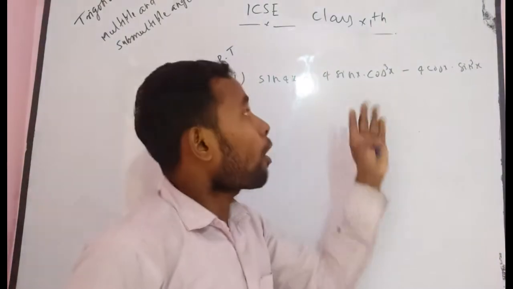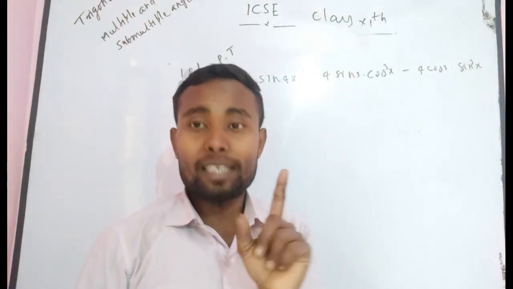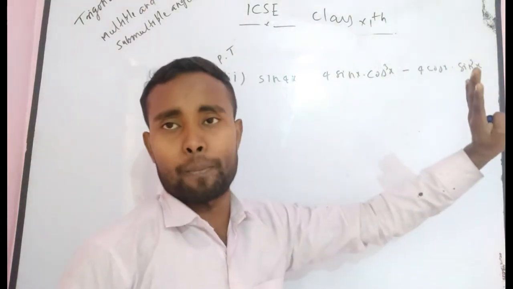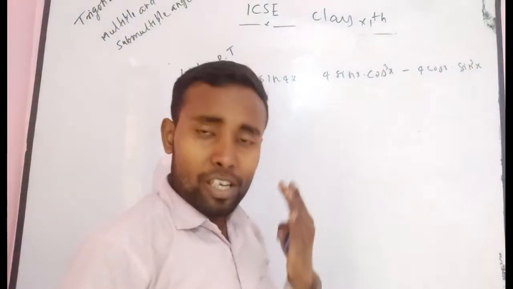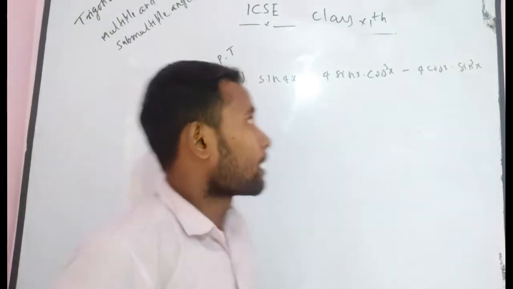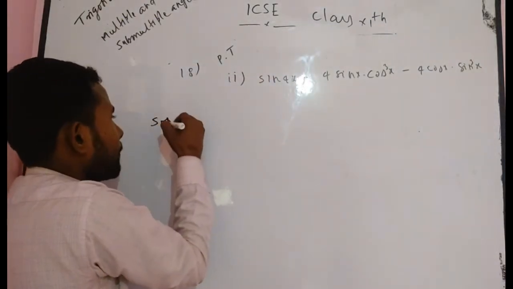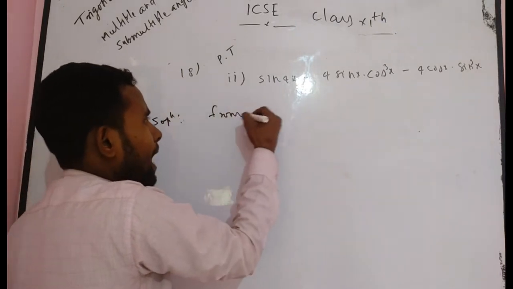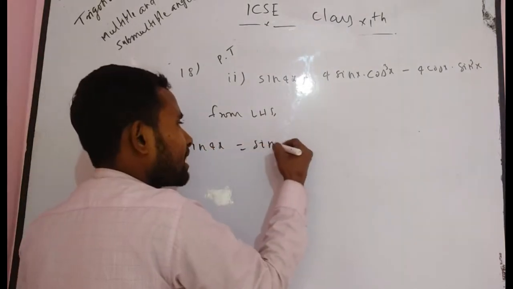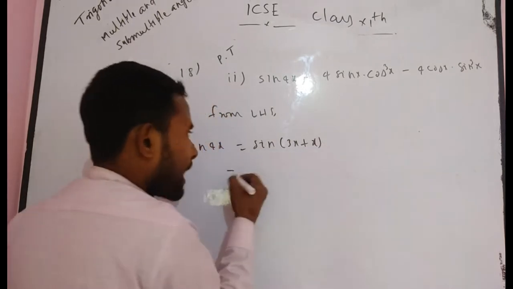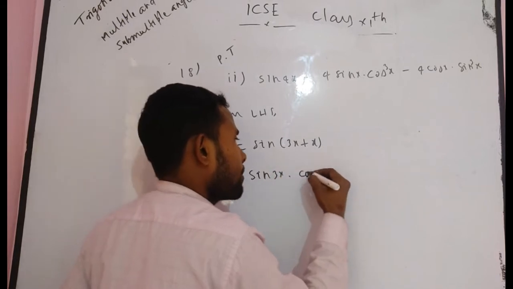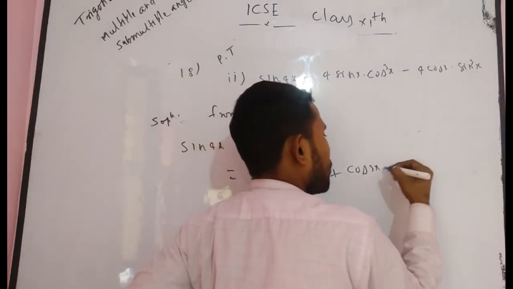That means at that point where x is single times, that means 1x, cos 1x whole cube, you have to convert simply by any way. But definitely I will give you the way which becomes easier. Now simply proceed from LHS. Can you write from LHS? Here it becomes sin 4x. Can you write it as sin (3x plus x)? And you know that sin (a plus b) is equal to what? Sin a into cos b plus cos a into sin b.